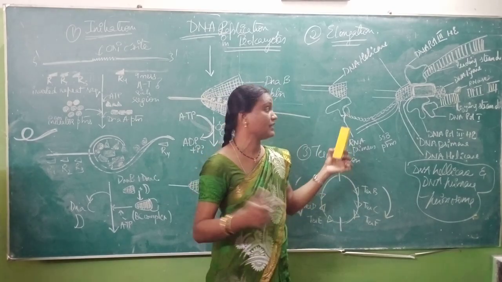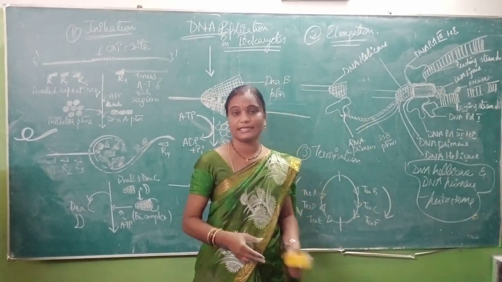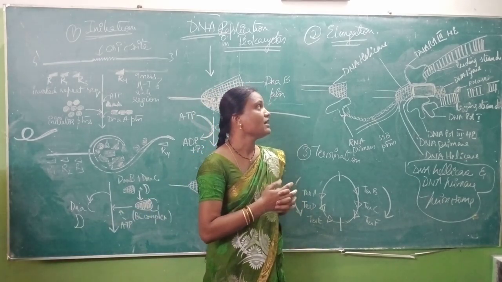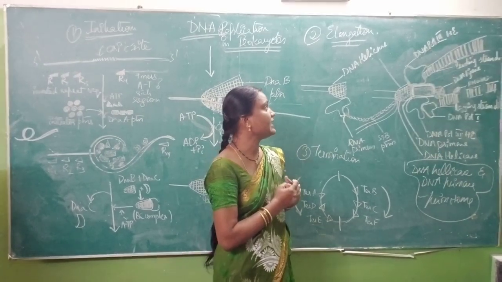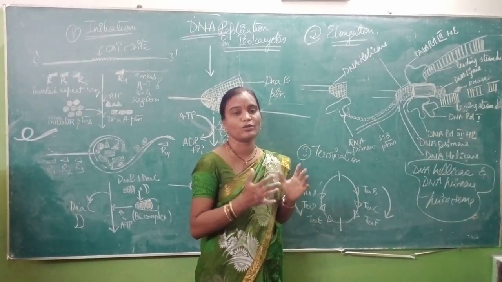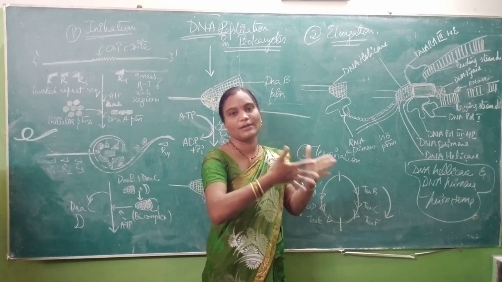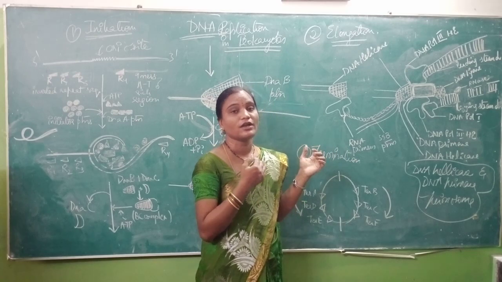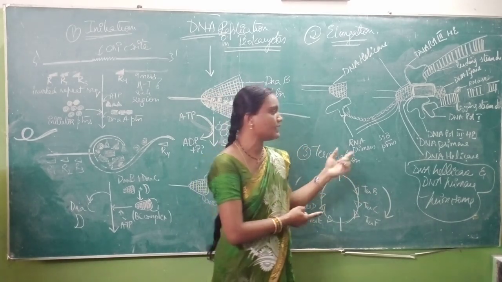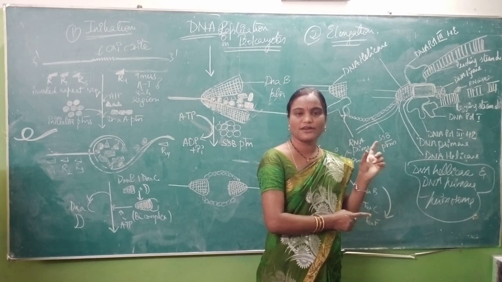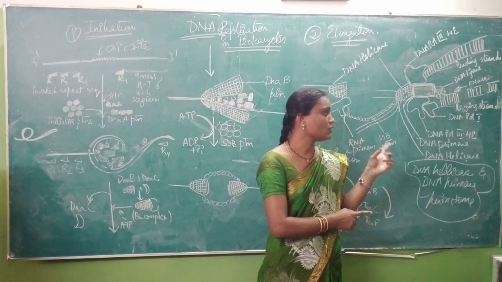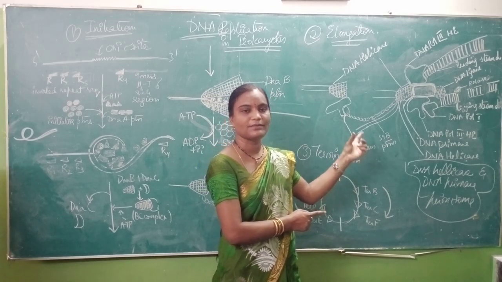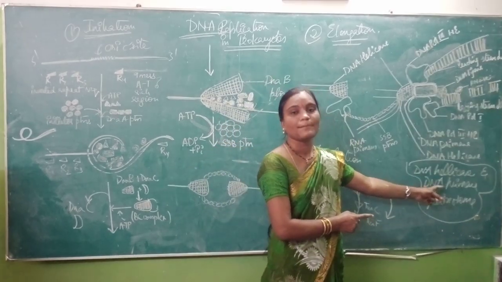See, once again I am repeating. In elongation, two strands are synthesized, that are leading strand and your lagging strand. In your leading strand, DNA polymerase III holoenzyme and DNA helicase enzyme, both of them are involved. Both of them simultaneously will come into action to form your leading strand, that is your continuous strand. Coming to your discontinuous strand, that is your lagging strand, gaps are formed from your parental strand. So these gaps are filled by RNA primers. These RNA primers are synthesized by DNA primase.